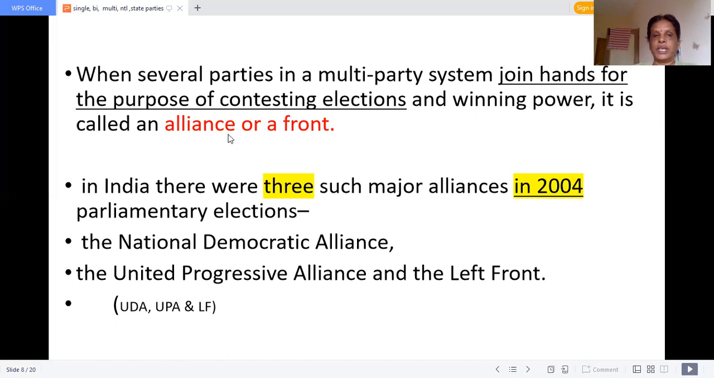Very simple. Okay. Such alliances were made in 2004 in the Union government. The alliance was before the election. The National Democratic Alliance, NDA, the United Progressive Alliance, UPA, and the Left Front. These three had alliances with small parties, and they contested the election in 2004 in the Union government, the Lok Sabha election. Okay, children.